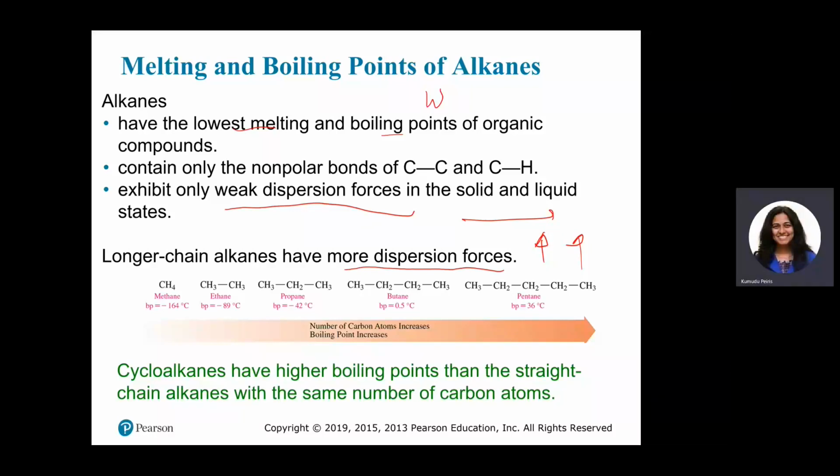Also, cycloalkanes, which have the same number of carbon atoms as a straight chain, have higher boiling points. So, cyclic alkanes have higher boiling points. That can be explained by the better packing of these molecules in a given space. When they are packed more closely, the dispersion forces get stronger.